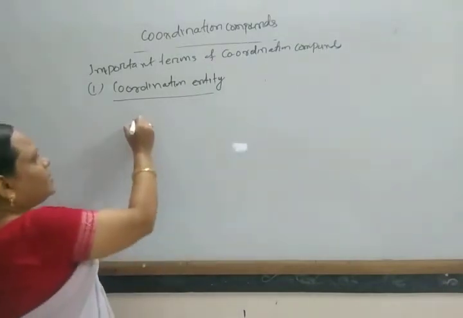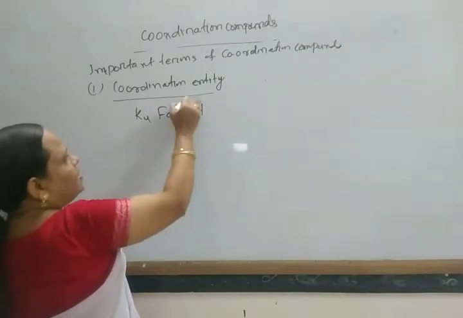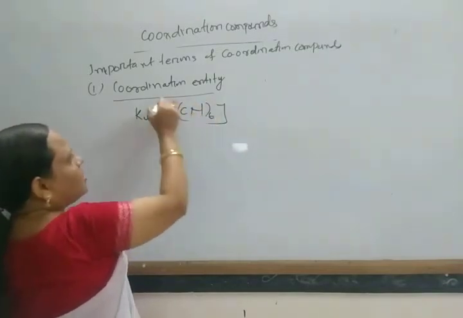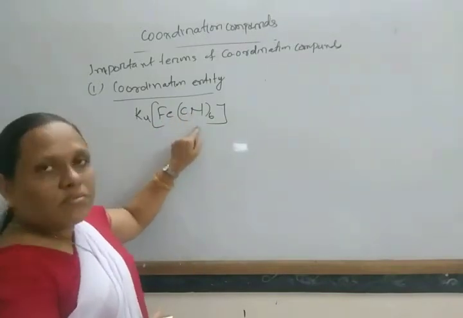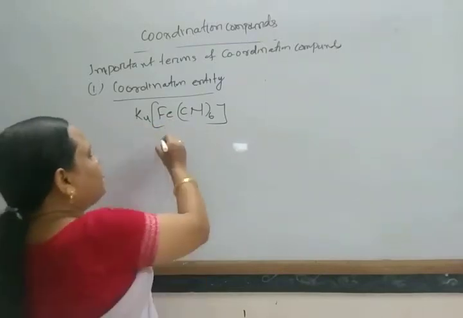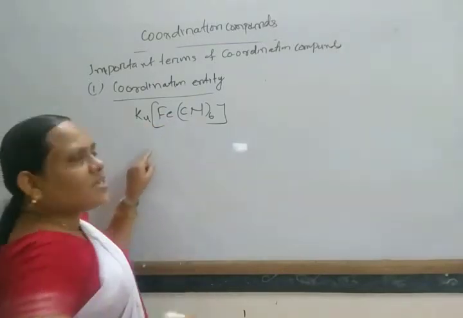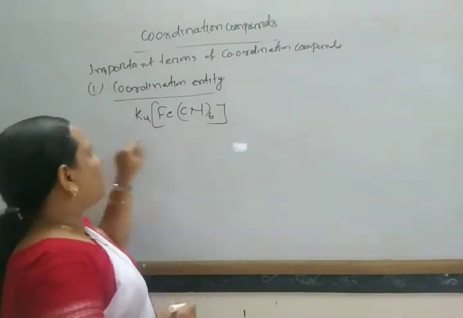Okay. For example, suppose I write K4[Fe(CN)6]. Here the metal atom is surrounded by so many oppositely charged ions, and this part is known as coordination entity, also known as your complex part or complex compounds.